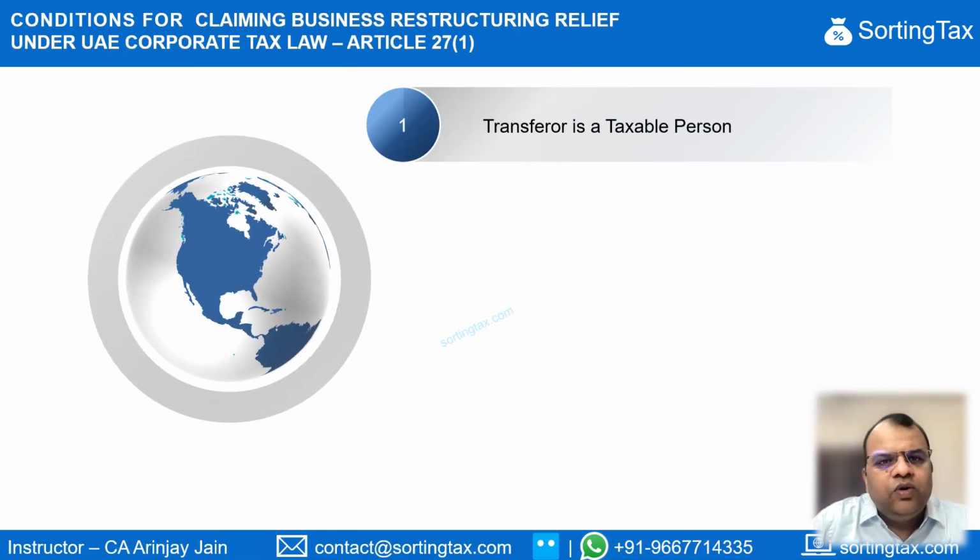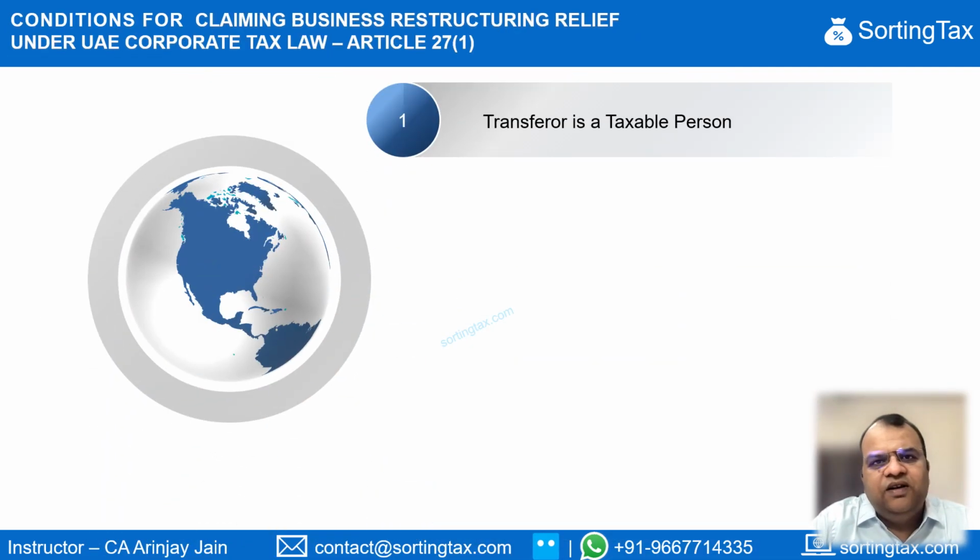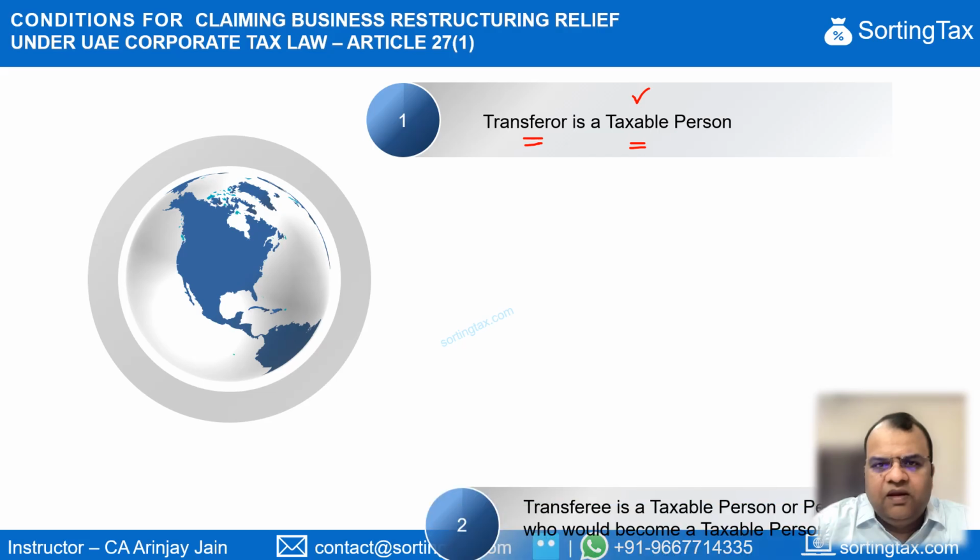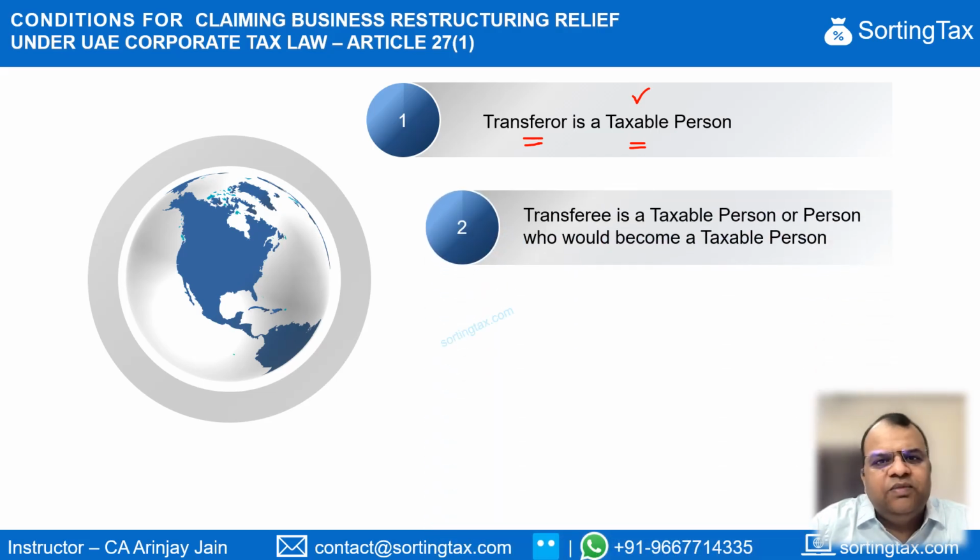Let's look at what are the key conditions. Now, these conditions are common for Clause A and Clause B, but there is only one difference that I'm going to highlight. In both the cases, the person transferring the business should be a taxable person. If he is not a taxable person, the relief is not available. Why? Because in that case, the income may not be taxable by itself only. So where's the question of relief?